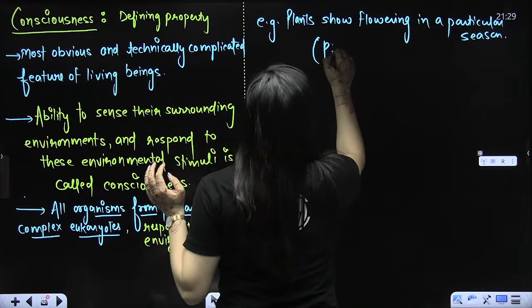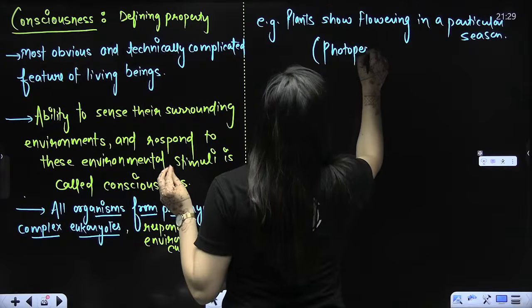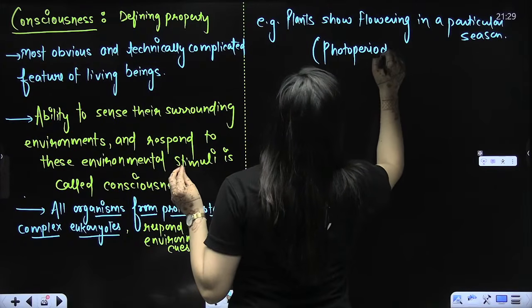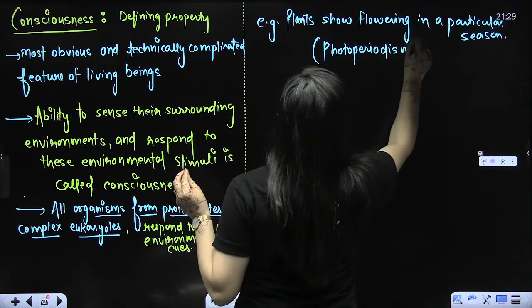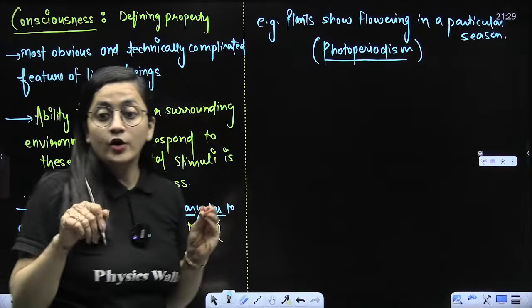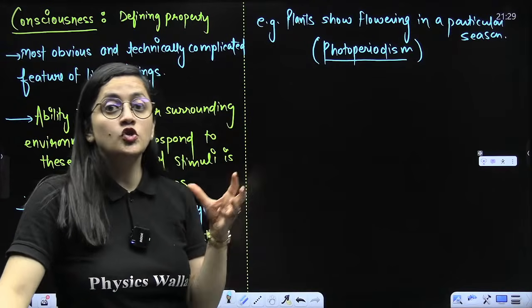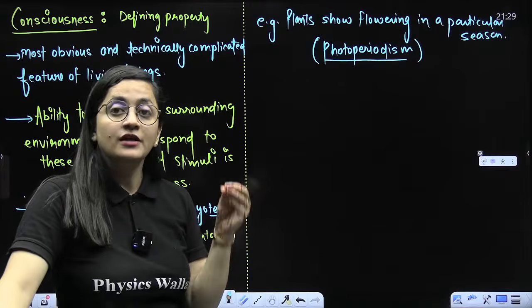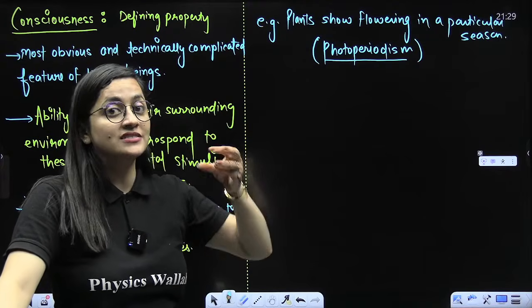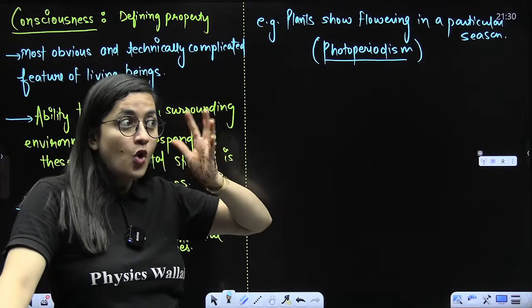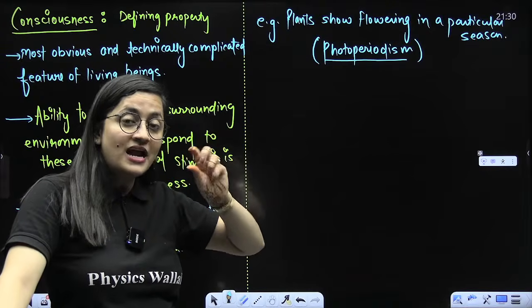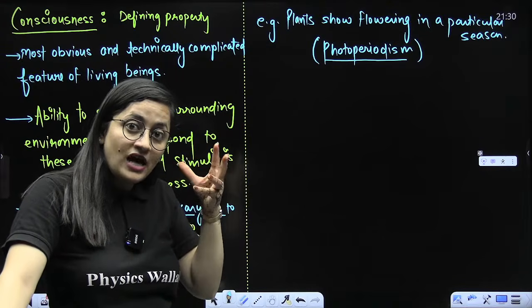Photo means light. So photoperiodism is a very important phenomenon. I hope you know about short day plants and long day plants. Are you aware of it? Short day plants, long day plants, right? Some plants need more light period and less dark period. Some plants need less light period and more dark period, right?